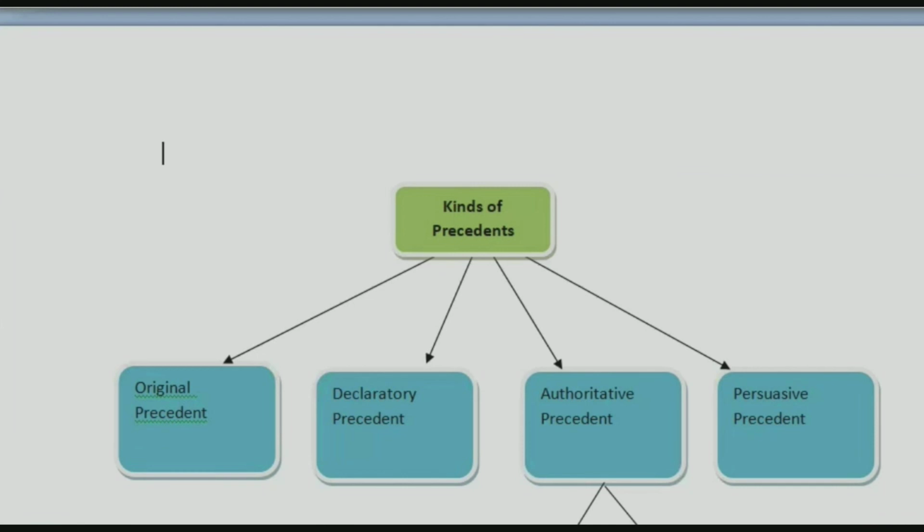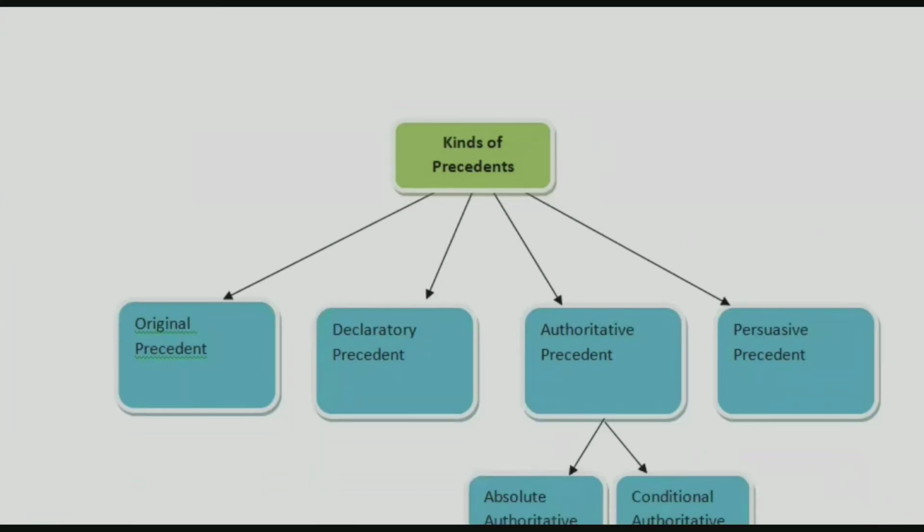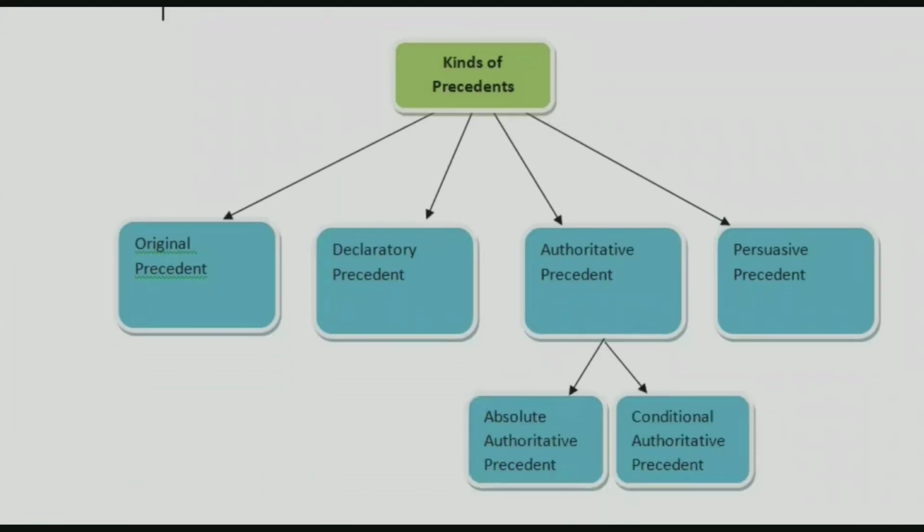All right. So precedent means judicial decision only, whatever the court will decide. And authoritative precedent has two different types: absolute authoritative precedent and conditional authoritative precedent. Absolute means it is binding in all cases. Like the Supreme Court of India, when its highest number of judges have given a decision, it will be binding on everyone.